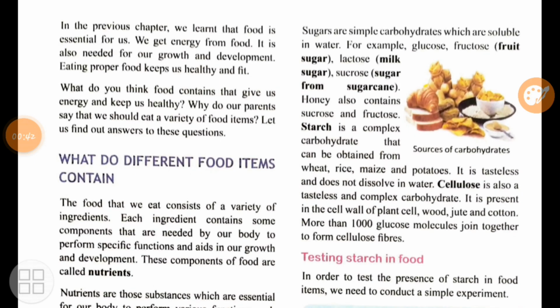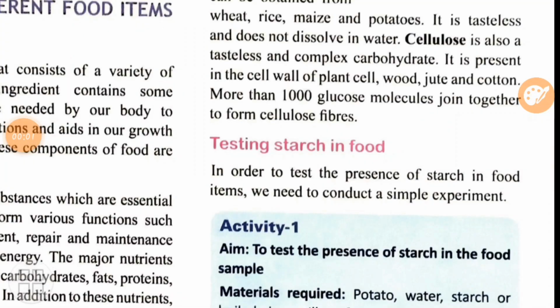Now as we come down, you can see that they are performing an activity to show the presence of starch in food items. Now without reading in the book, I am telling you what you all need in order to perform this activity. You only need to have potatoes and iodine solution. Now what you will do, you will pour this iodine solution on the potato. Now this iodine solution, you can get it from the market, and its color is what? It is orange brown in color.